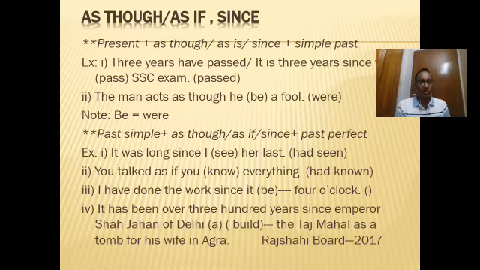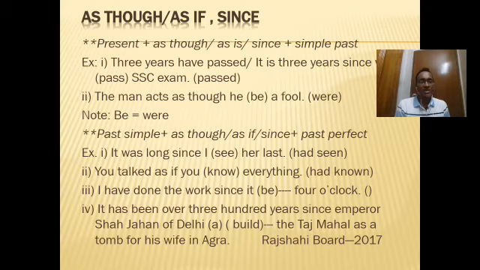I have done the work since it. So here you see the present indefinite tense has been used in the beginning, in the first clause or the principal clause. So what is the answer? I think you know, and please write it in the comment box. Number 4: it has been over 300 years since Emperor Shah Jahan of Delhi built the Taj Mahal as a tomb for his wife in Agra.